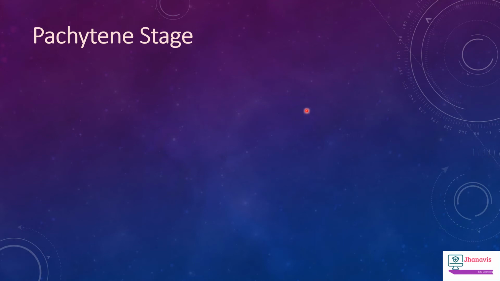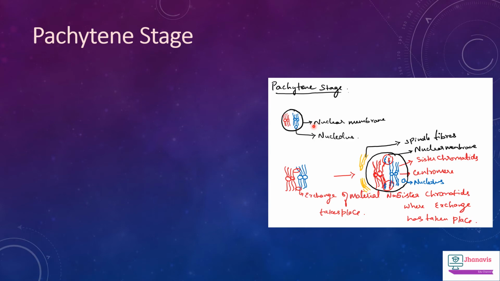Now, with the help of the diagram, we will learn about the Pachytene stage of the meiosis 1 of the prophase 1. In this stage, the twisting of the homologous chromosomes takes place. The twisting means nothing but the exchange of the genetic material which will already have taken place in the Zygotene stage.